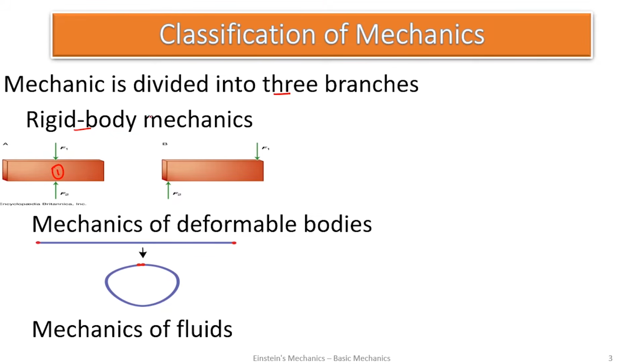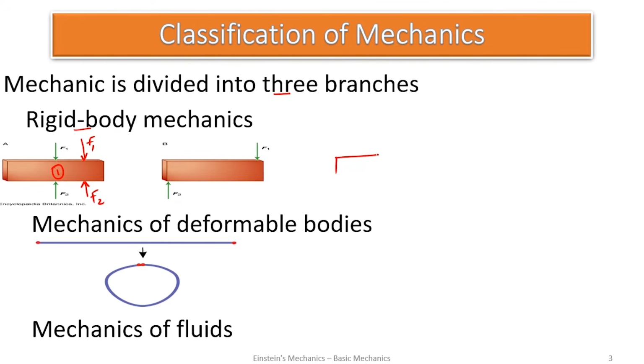And rigid body mechanics is saying that after the application of this force F1 and force F2, the distances of the particles of this bar from one another before and after the application of the force remain the same, meaning there's no deformation. That's the size and the shape of the body remains constant.